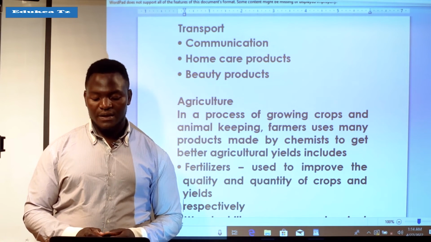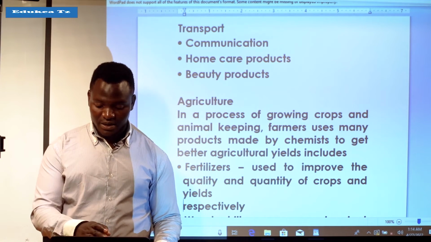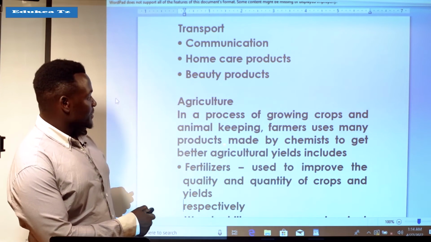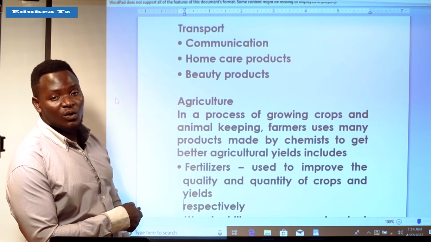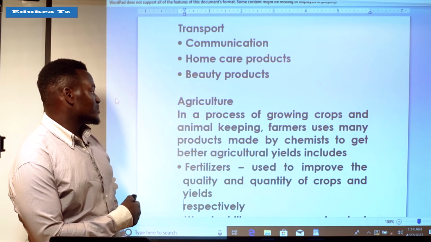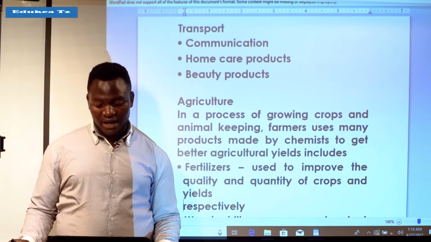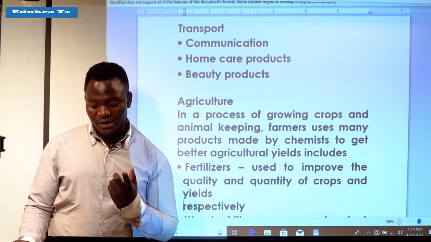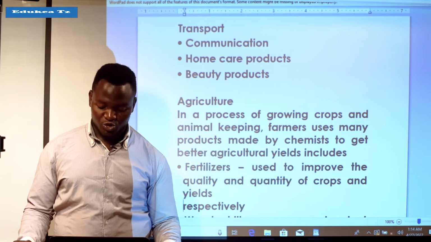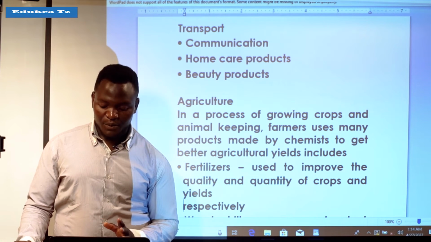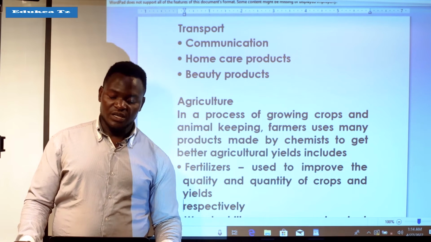This is just an explanation of this summary, explaining how chemistry is important in agriculture. In the process of growing crops and keeping animals, farmers use products made by chemistry to get better agricultural yield.